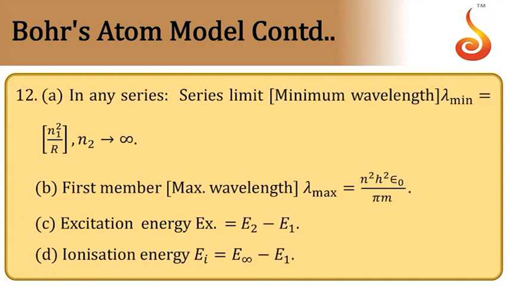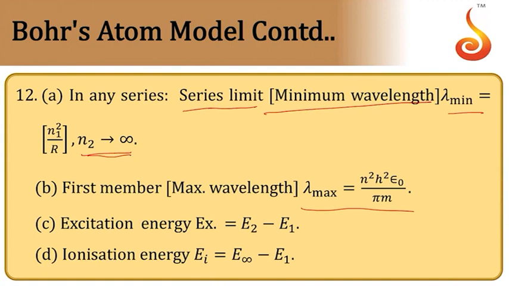So in any series, maximum wavelength is called series limit, and minimum wavelength corresponds to n2 is equal to infinity. When n2 is equal to infinity, energy is maximum, wave number is maximum, but wavelength will be minimum. Then first member of the series has maximum wavelength, that is n square h square epsilon naught divided by pi m.